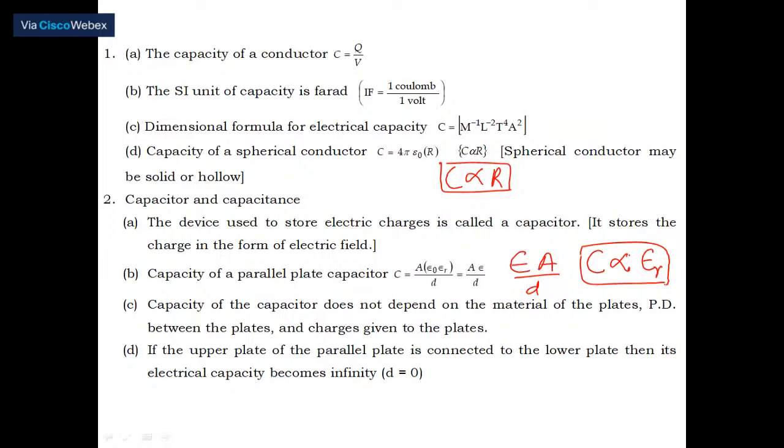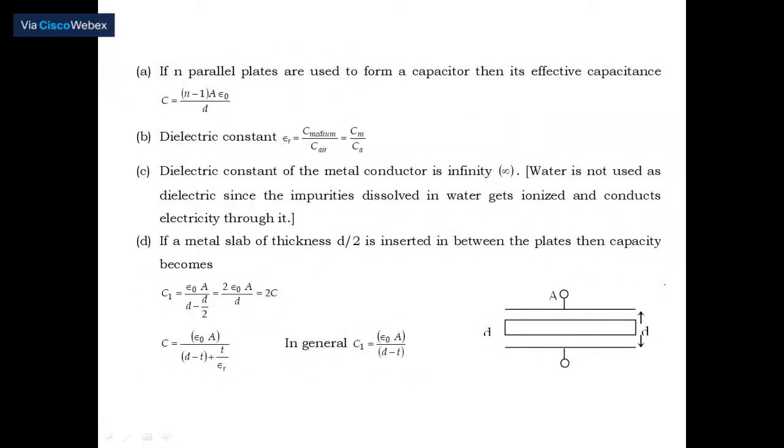The capacity of a capacitor does not depend upon the material of the plates with which it is made. It depends only on the potential difference between the plates and the charge given to the plates. If the upper plate of a parallel plate capacitor is connected to the lower plate, it becomes a good conductor, the distance of separation becomes 0, and so the capacity becomes infinity. I think you will be able to understand; your teacher may have told you in class while doing the derivation.